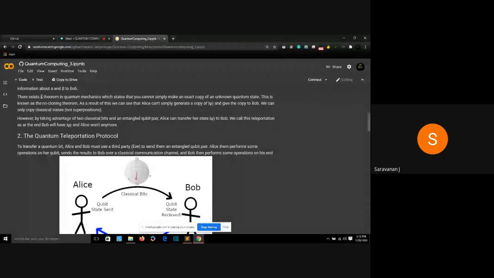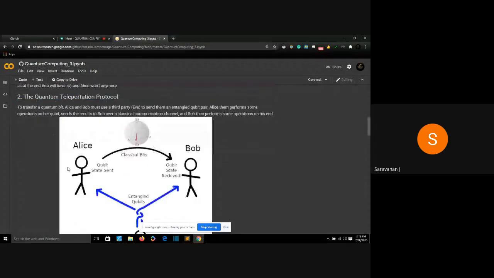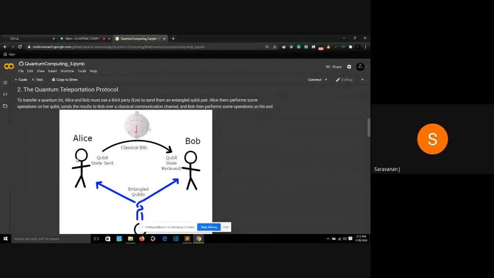There exists a theorem in quantum mechanics which states that you can't simply make an exact copy of an unknown quantum state. That is true. I can't copy the state of Alice's qubit, which has a NOT gate or Hadamard gate applied to it. I can never do copy-paste in quantum mechanics. I cannot copy the state of an electron to another electron because the state itself is uncertain.